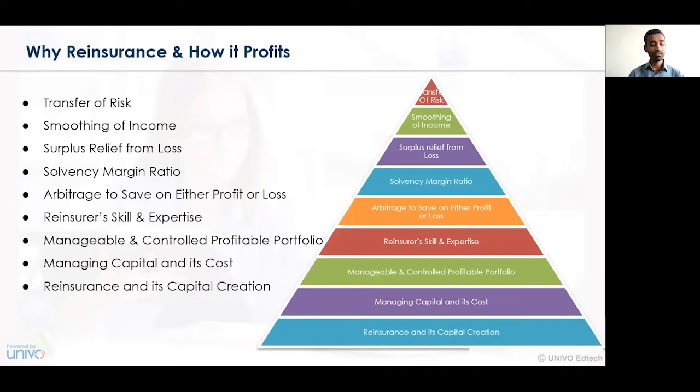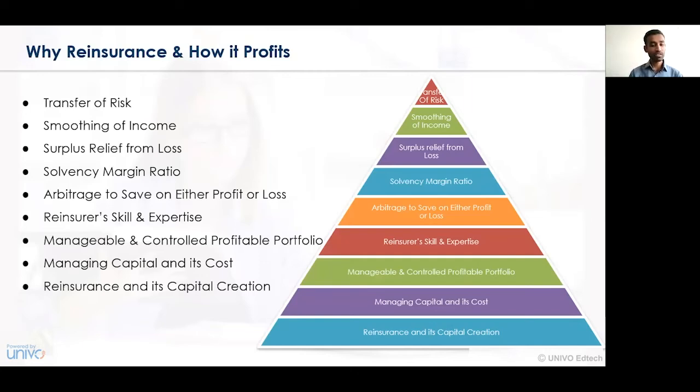The first benefit that a reinsurance contract generates is the transferring of risk, wherein the risk is transferred from one person to another person or one company to another company. That is, transferring of risk from the insured person to the insurance company, and gradually from the insurance company to the reinsurance company. Smoothing of income.